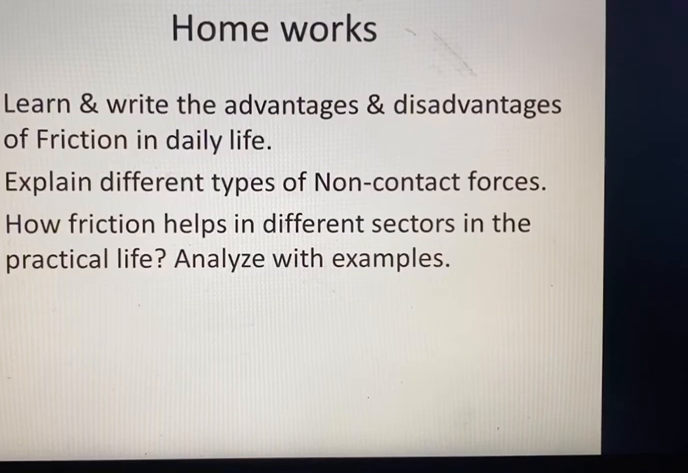Right, we are at the end of the class. After learning this topic, we have to go through the books intensively, practice all the exercises in the books, and follow the test papers. Okay, now some homework you may complete at home. Number 1, learn and write the advantages and disadvantages of friction in daily life. Number 2, explain different types of non-contact forces. And thirdly, how friction helps in different sectors in practical life. Analyze with examples. Thank you very much.